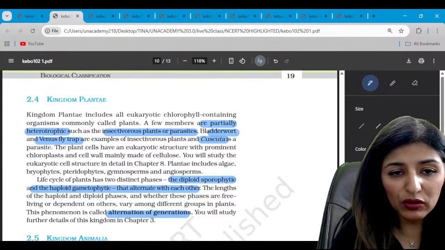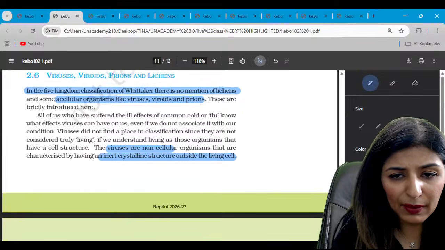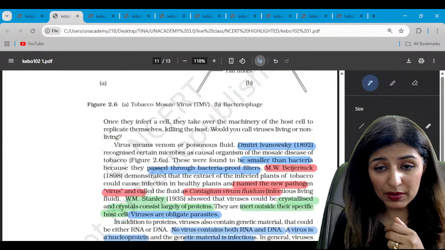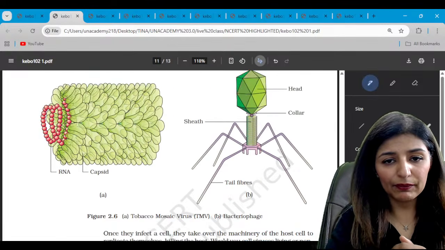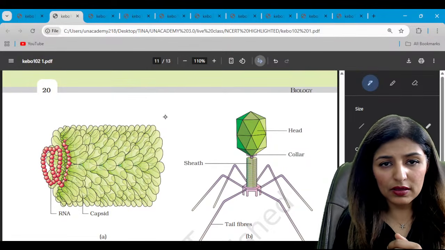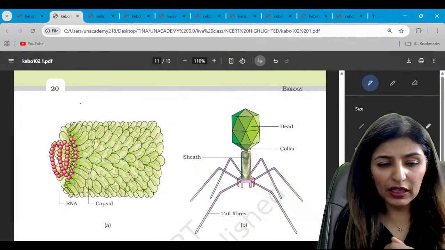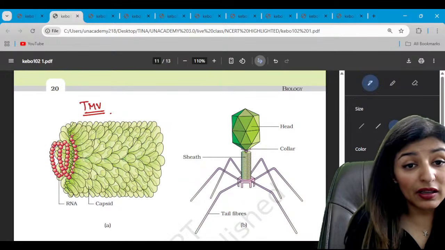Now, moving on to the next. So with this, guys, the diagrams of this chapter are almost over except for this one diagram. This diagram represents that of TMV. This is a TMV. Clear? This was the first virus to be discovered, by Dmitri Ivanovsky, right?